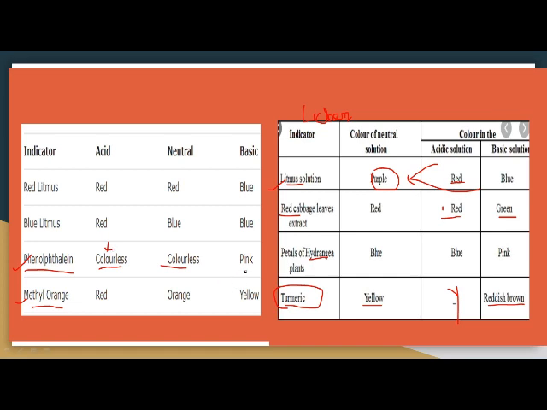But when you add base to it, it changes to pink. Likewise, methyl orange ke saath bhi, it is orange in color as the name suggests. When you add acid to it, it changes to red, and when you add base to it, it changes to yellow. So these are how indicators react with acid and base.